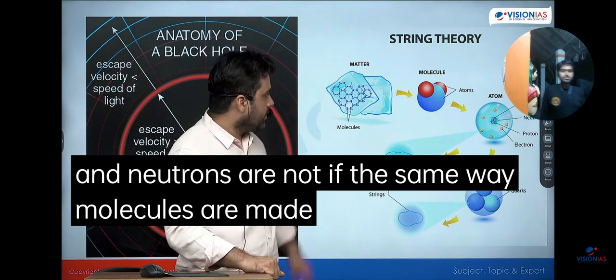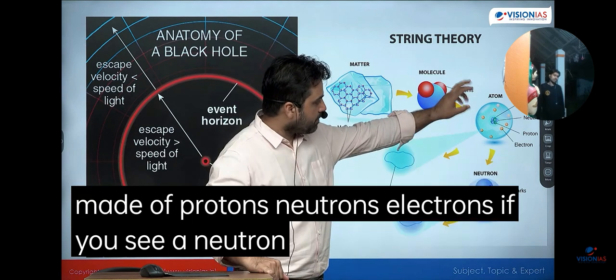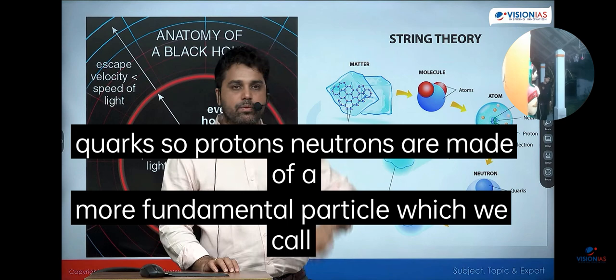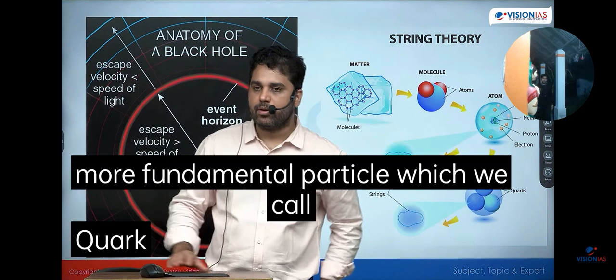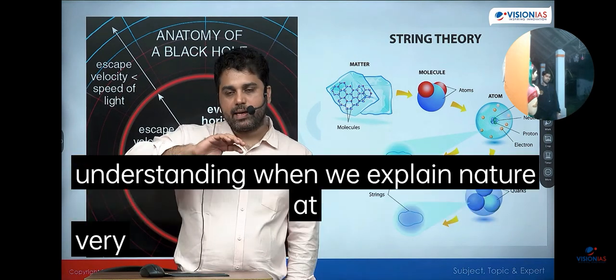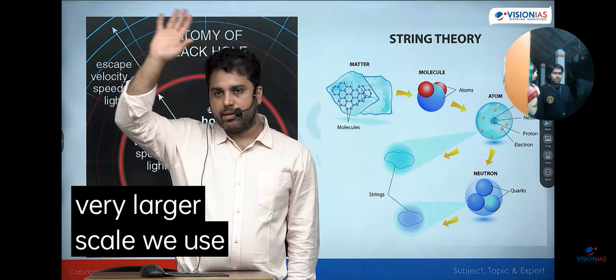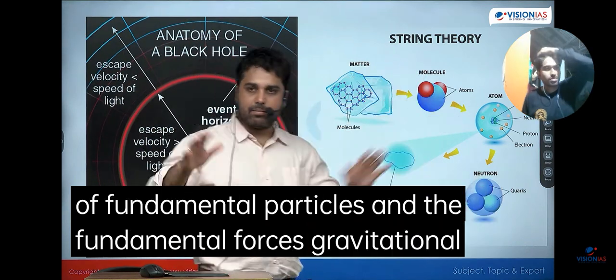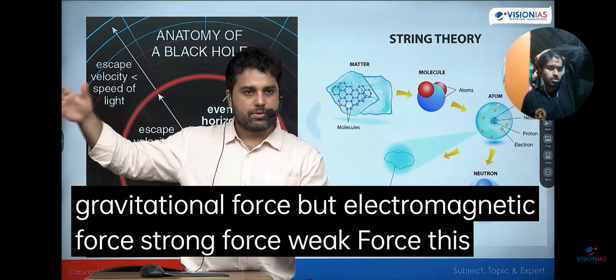The same way molecules are made of atoms, atoms are made of protons, neutrons, electrons. If you look inside a neutron or a proton, you see three more particles which are called quarks. So protons and neutrons are made of a more fundamental particle which we call quark. यहाँ पे हमारा जो अंडरस्टैंडिंग है यही पे खत्म होता है. अब when we explain nature at very large scale, we use the general theory of relativity. By the way, this description of fundamental particles and the fundamental forces, not gravitational force, but electromagnetic force, strong force, weak force, this together is called the standard model.